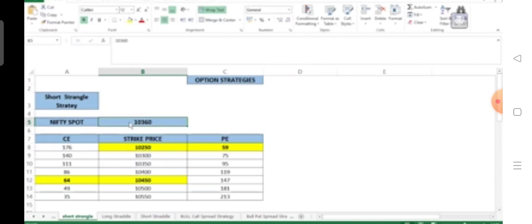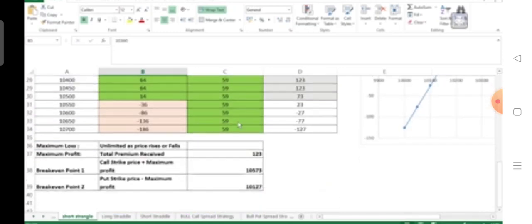So the out of the money strike price for the call option will be higher than the at the money, that is above 10,350. So we sell the 10,450 call option at a premium of 64, and the 10,250 put option at a premium of 59. So the total premium which we receive is 59 plus 64, giving us a total of 123.